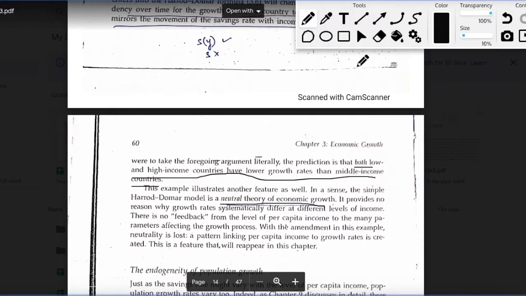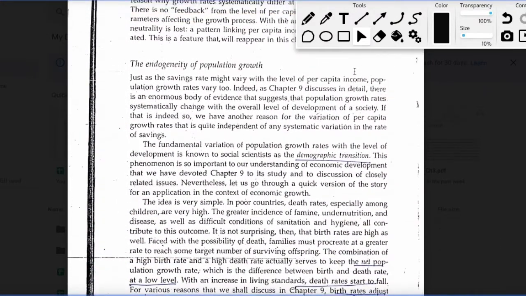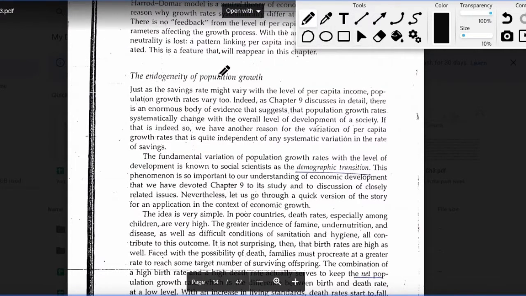The next part is the endogeneity of population growth. Now the next important parameter that explains the changes in the growth rates of income in the Harrod model is the population growth rate, which we had denoted by small n. Again we are saying that this population growth rate will actually be different for different levels of income.